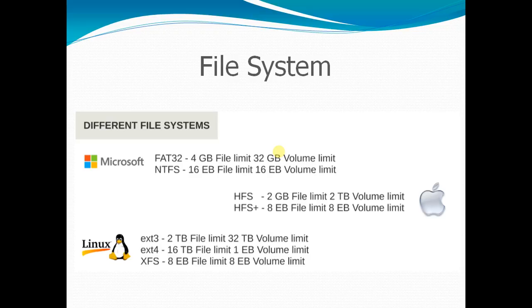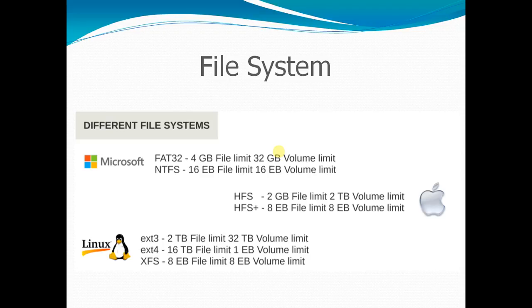File Allocation Table, FAT32, gives a 4 GB file limit and a 32 GB volume limit. File limit is the maximum size of a file that can be added to the file system, and volume limit is the maximum capacity which a disk or device can have. So volume limit is the basic capacity or max storage, and file limit is the max size of a file that can be added to the file system. File Allocation Table is mainly seen in Windows 98 or 95.